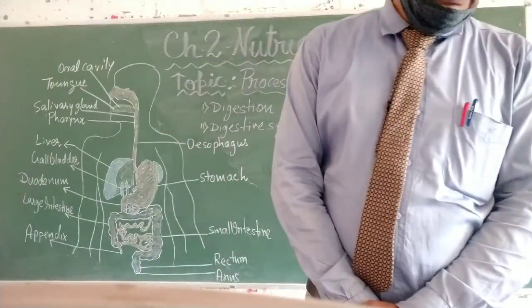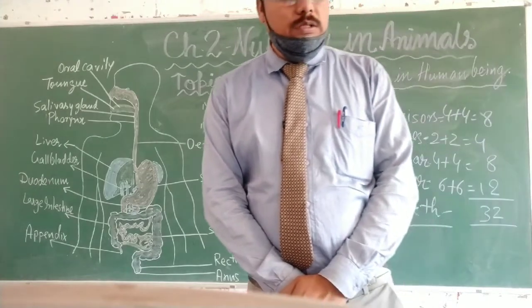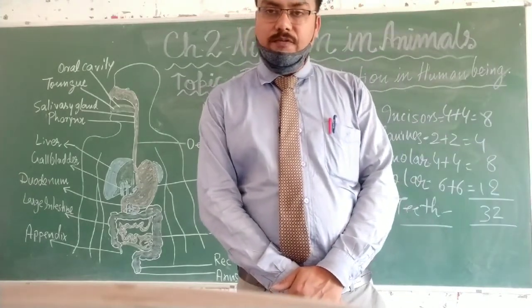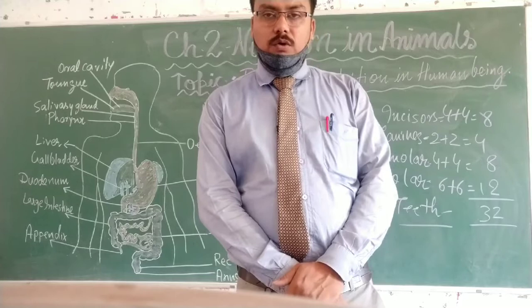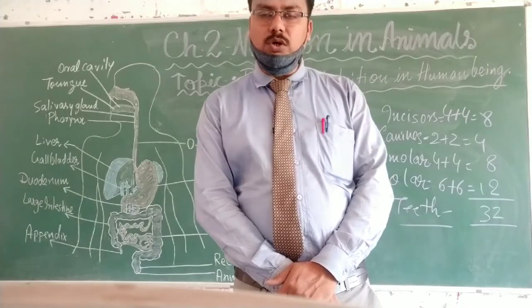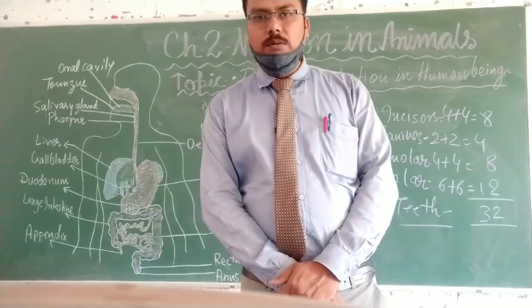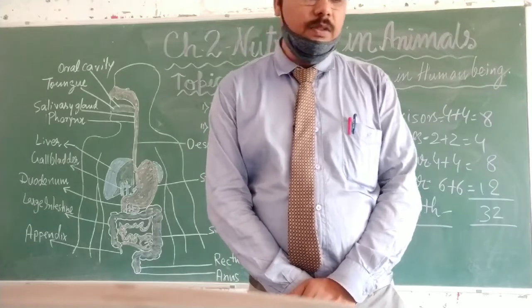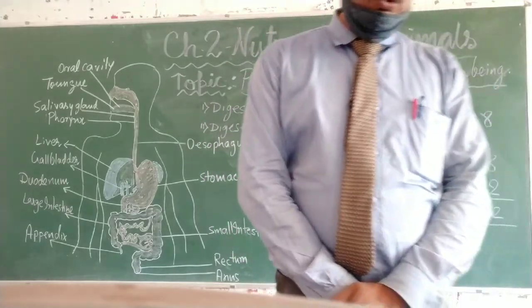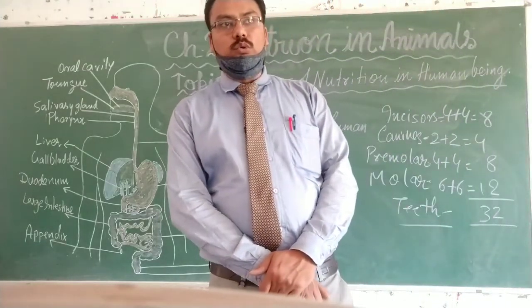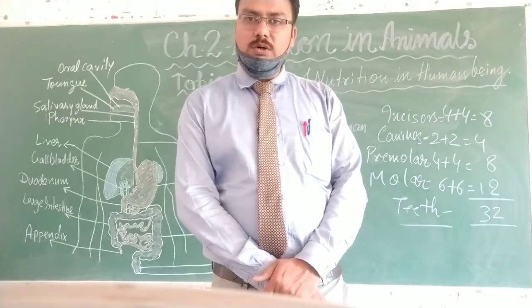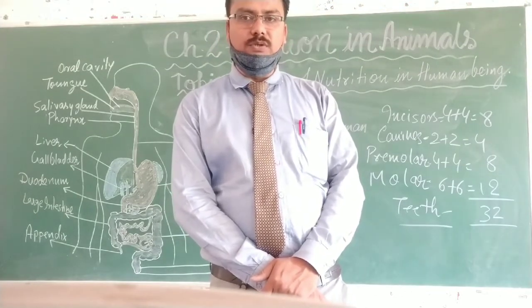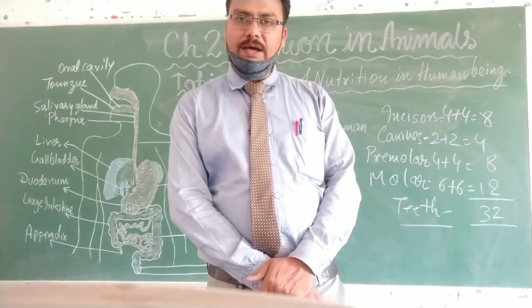How? That is 4 incisors in the front lower jaw, 4 incisors in the front upper jaw. That means 8 incisors, and 2 canines in the lower jaw and 2 canines in the upper jaw. That is 4 canines.